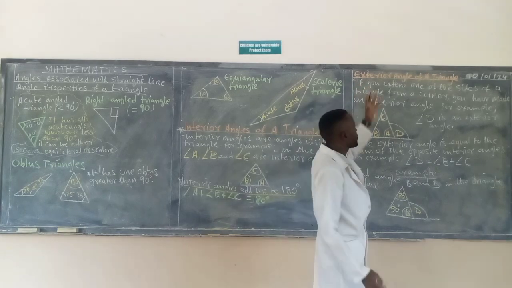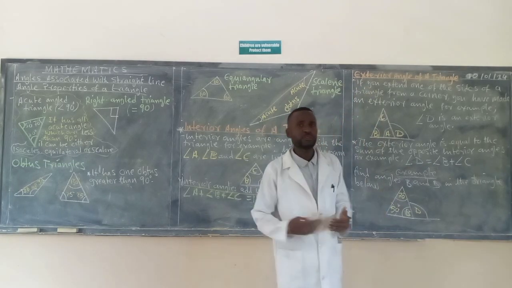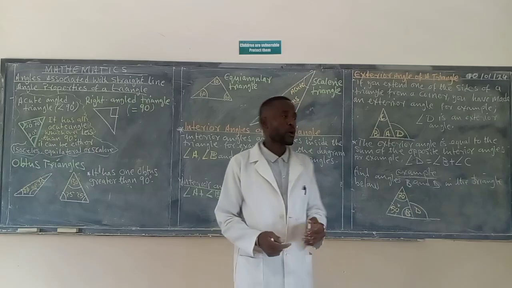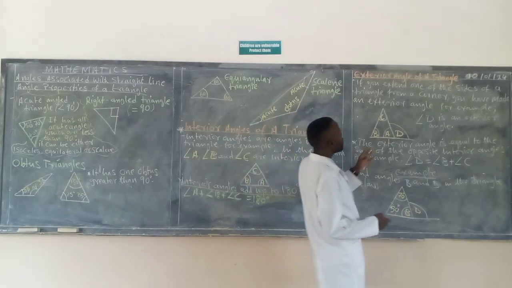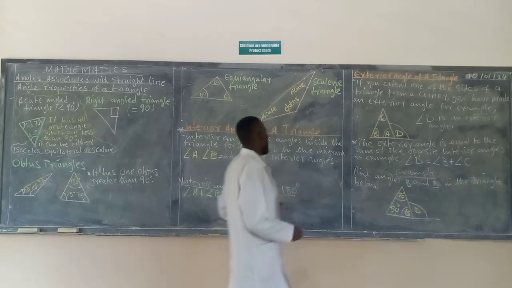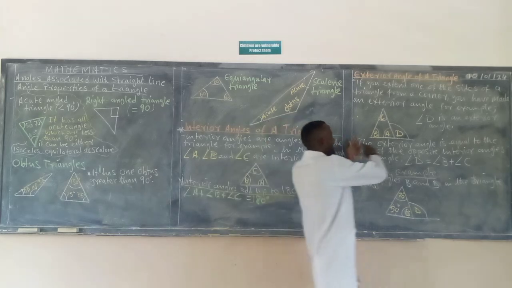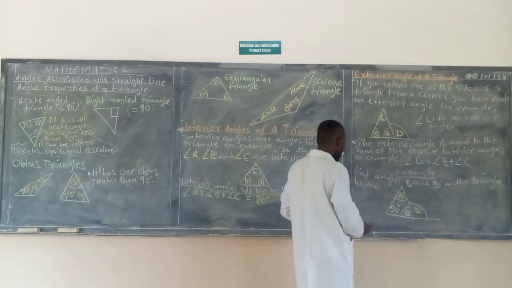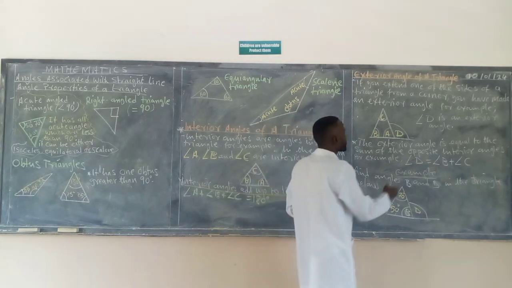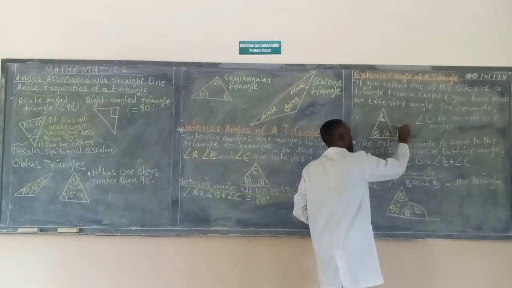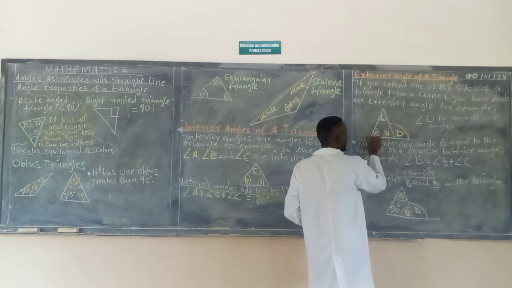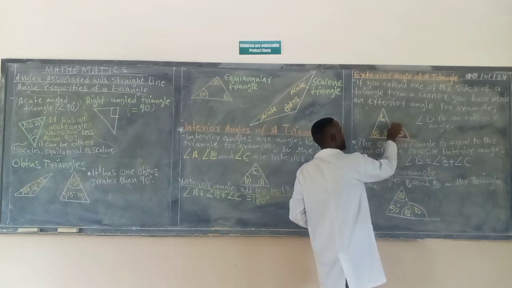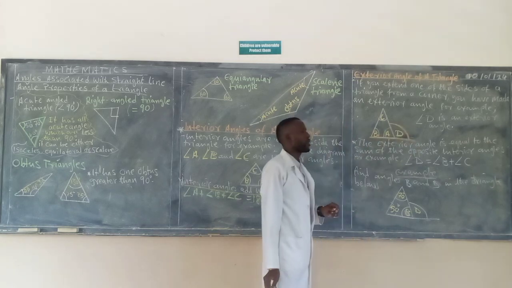Now, exterior angles. Exterior simply means the outside angle. So if you extend a triangle, we have this triangle. Now, if we extend the line out, we extend this line. Now, the angle that forms outside the triangle is what we call the exterior angle. You can see this angle. We have extended the line. This angle which we are forming is what we call the exterior angle.